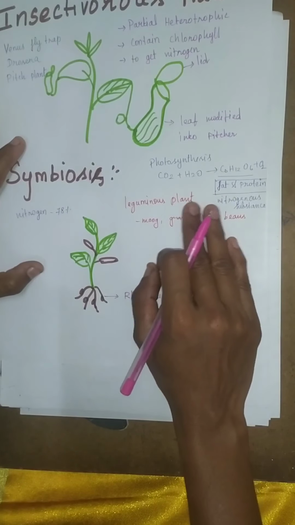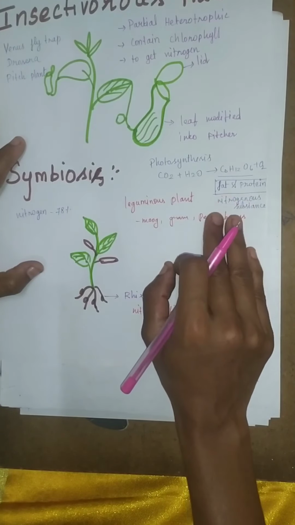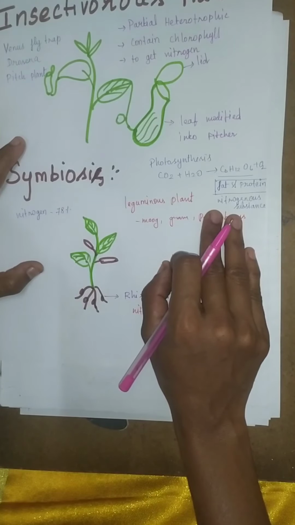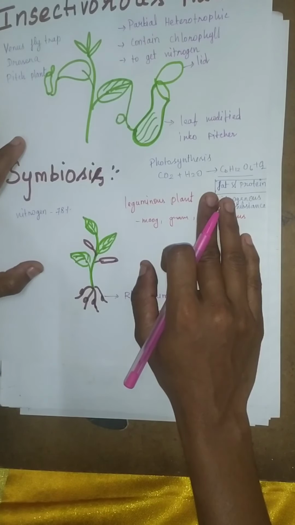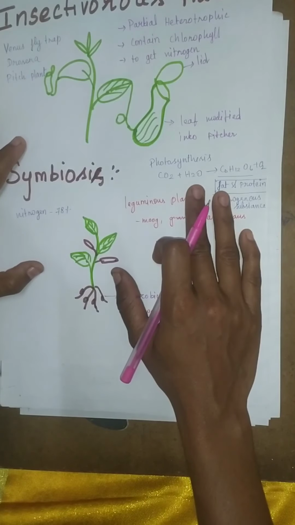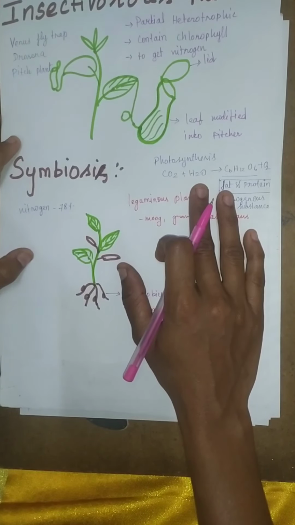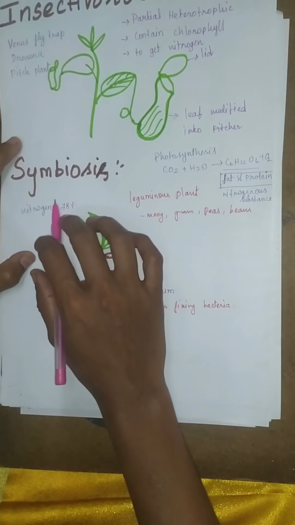We know nitrogen is present in the atmosphere in the gaseous form. We studied already in the Air Around Us chapter, class 6. Remember the Air Around Us chapter. Air is not a single substance. It's a mixture of many gases like carbon dioxide, oxygen and nitrogen. What is the percentage of nitrogen in the atmosphere? That is 78%.